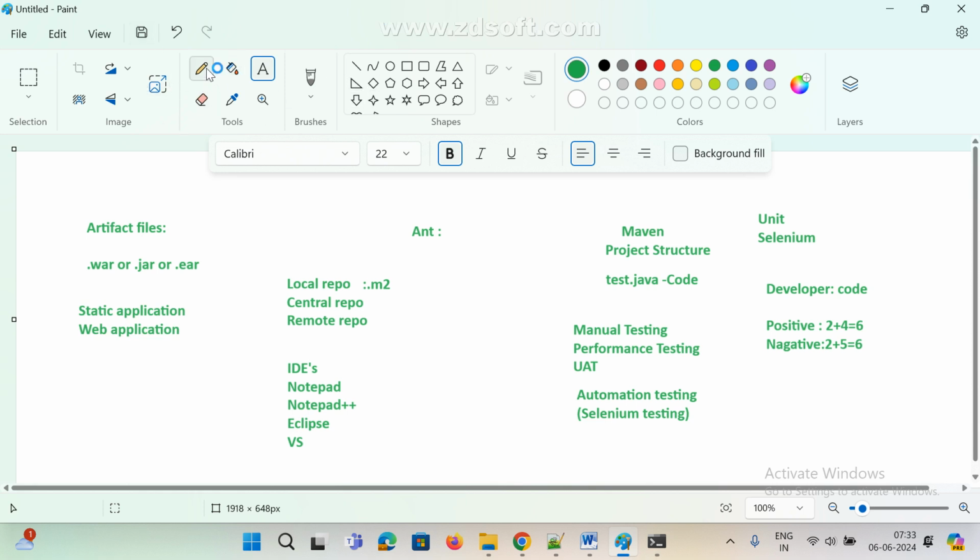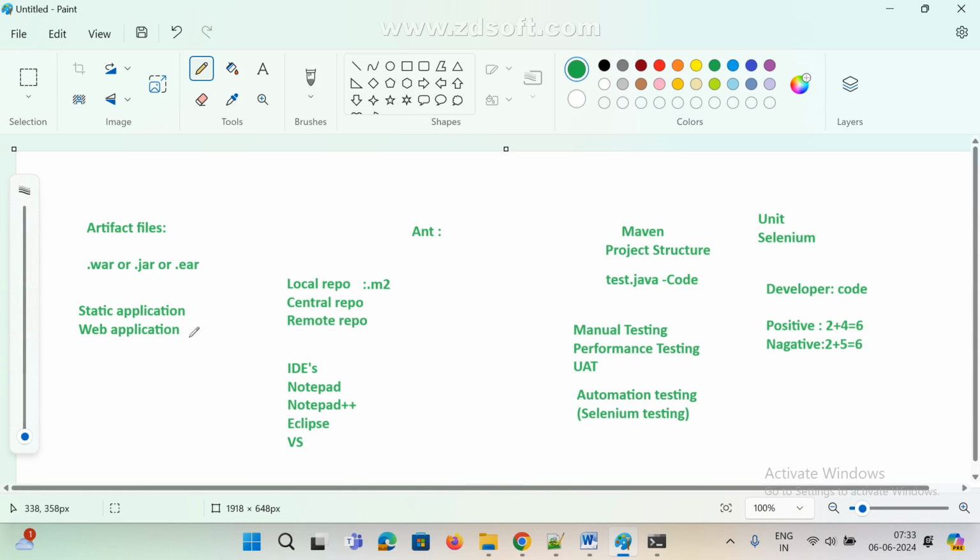Web means we can access our application through the web only. Static means this is fixed, it is accessing only a particular server, so nowadays we are mostly not going to use this one. Mostly we are using web only. Web means we deploy our application on a server, and we access our application from that server only. I hope you got it.